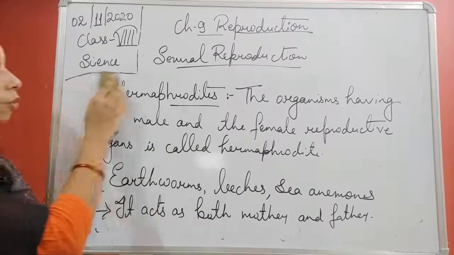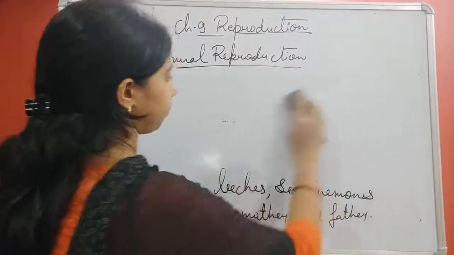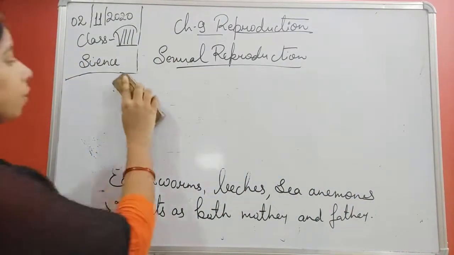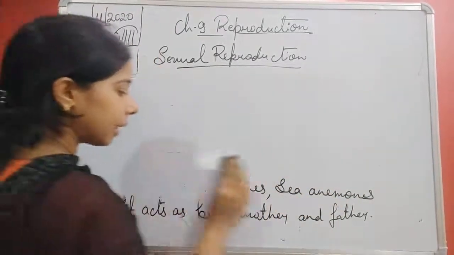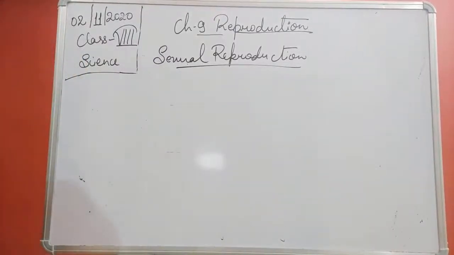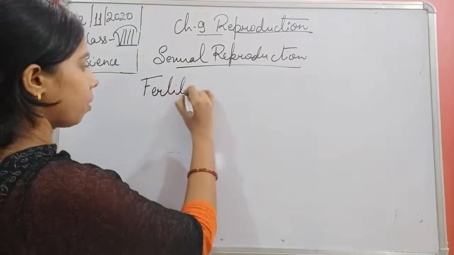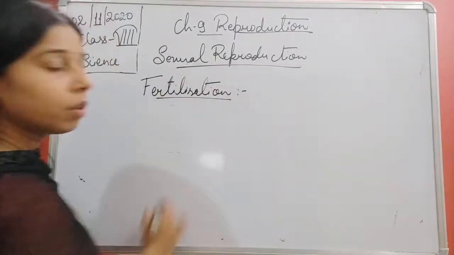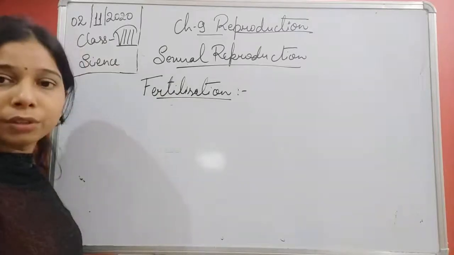Now students, we will move to the next topic. The next topic is fertilization, that we call the second step. First step we had completed, that is the production of the gametes, the male and the female. Now the gametes are produced, students. So what is the use of these gametes? The male sex cells and the female sex cells. So you will say it is for the fusion.